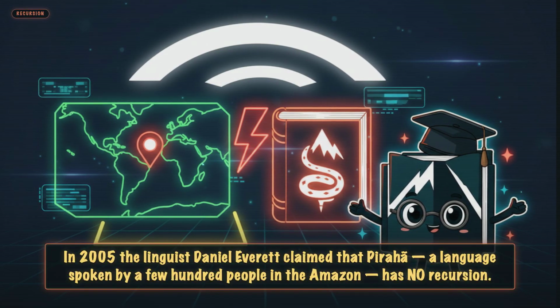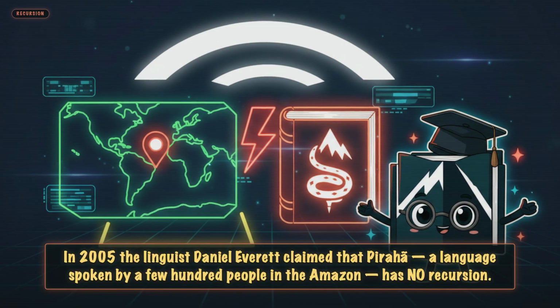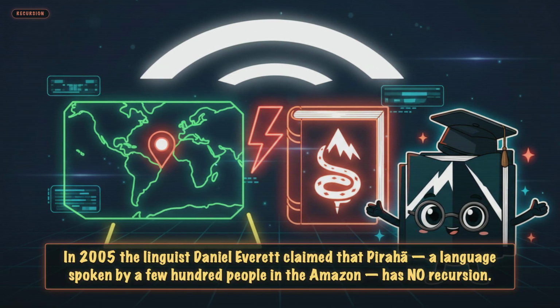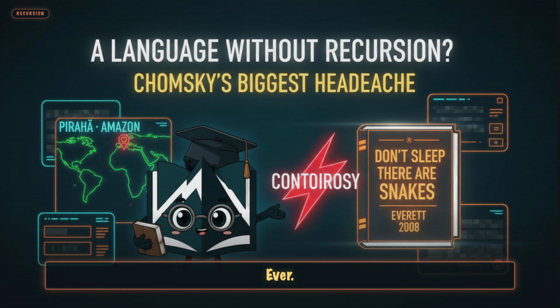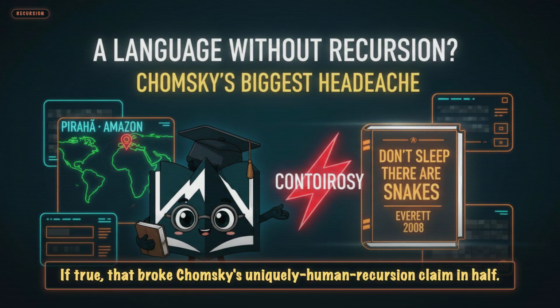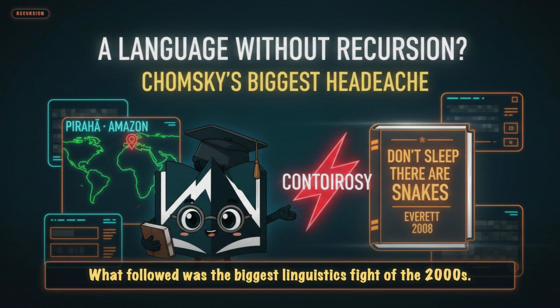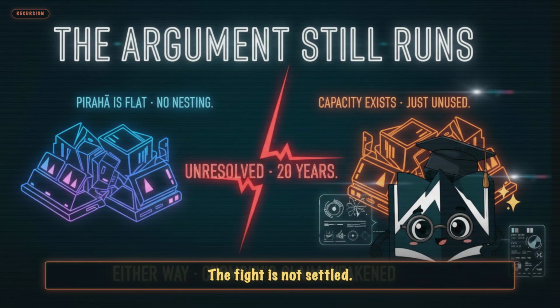Beat 3. Pirahã. In 2005, the linguist Daniel Everett claimed that Pirahã, a language spoken by a few hundred people in the Amazon, has no recursion. No sentences inside sentences. Ever. If true, that broke Chomsky's uniquely human recursion claim in half. What followed was the biggest linguistics fight of the 2000s. The fight is not settled.